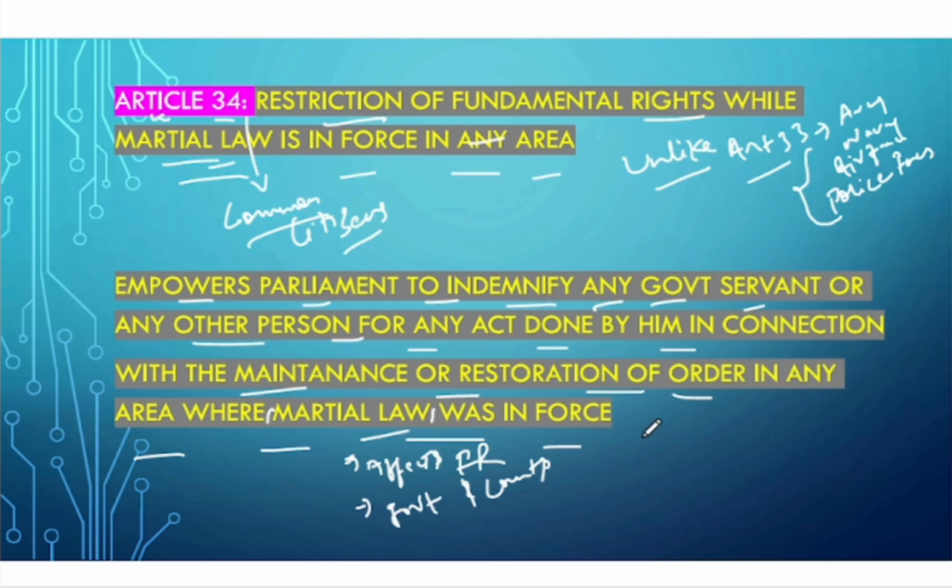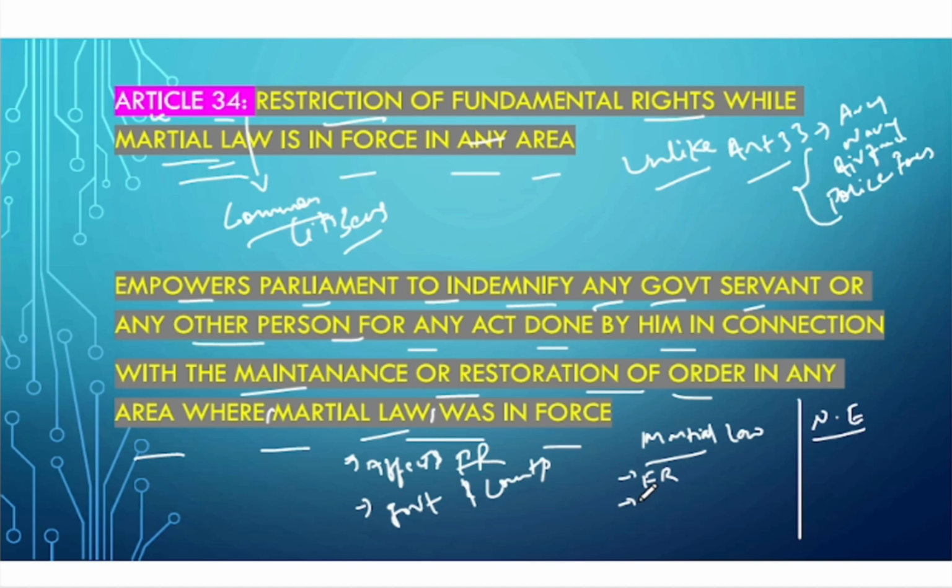Now, here it is important to know the difference. I think I will have to mention it here: martial law and national emergency. In martial law, fundamental rights get affected.